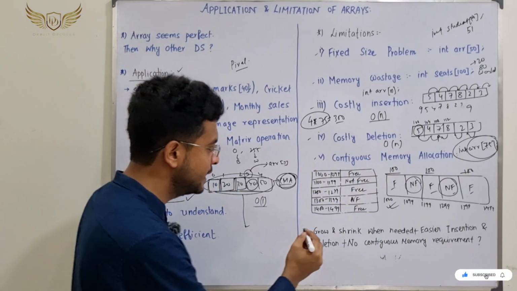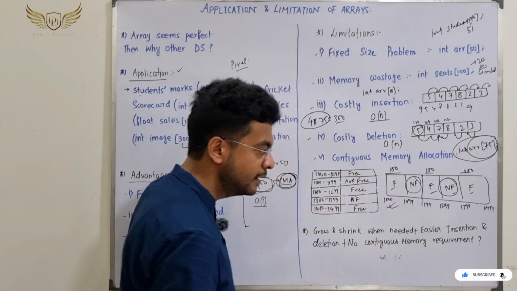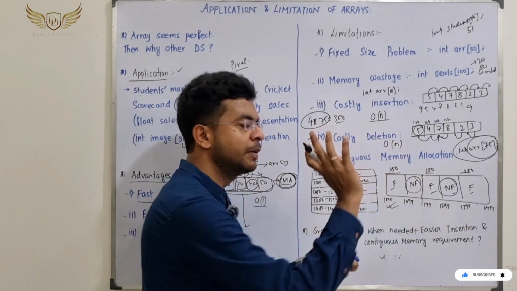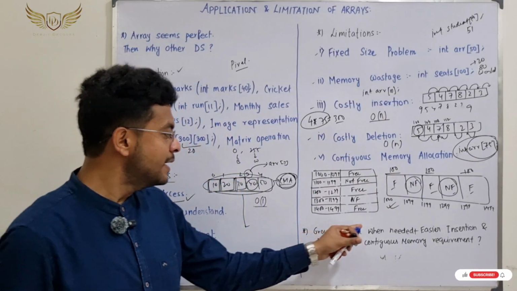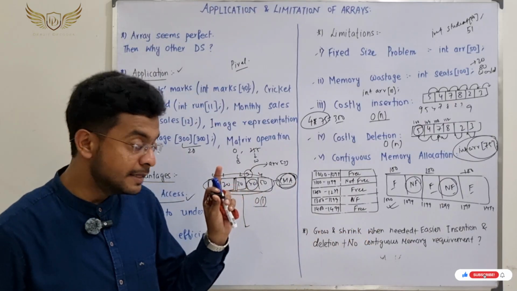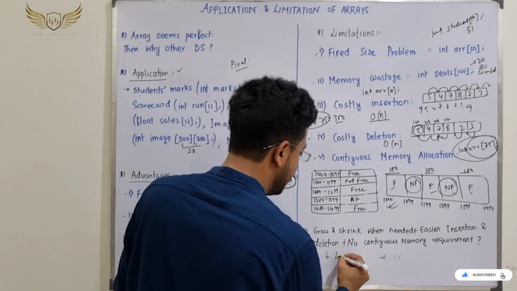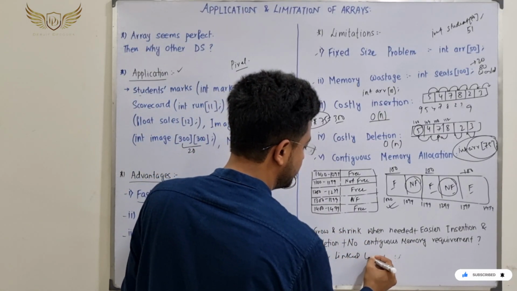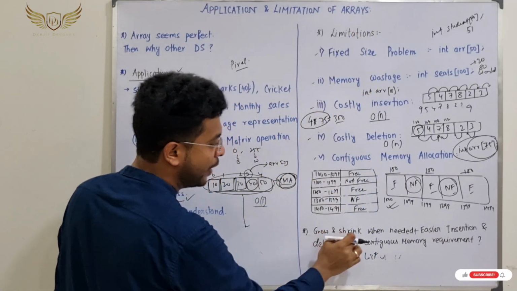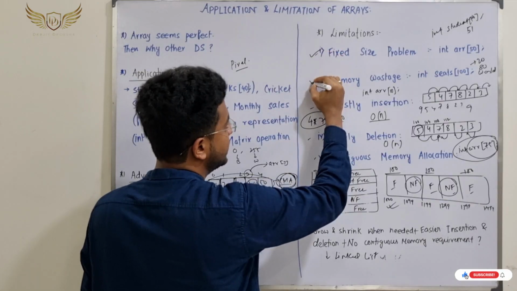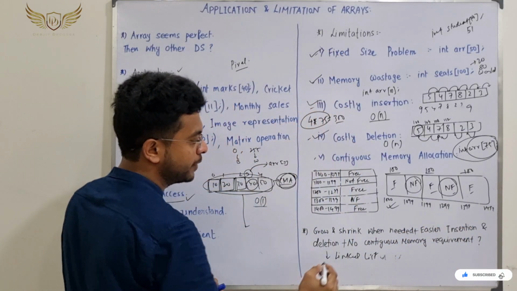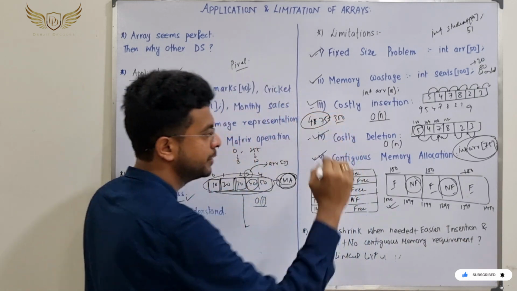So if we take the reverse path, that is, grow and shrink when needed, we need easier insertion and easier deletion, and no contiguous memory involvement. Can we have a data structure that gives all of this? The answer is yes, and that is nothing but the linked list. Whatever we have talked about in the limitations of an array, if we reverse it, that is grow and shrink when needed, easier insertion, easier deletion, and no contiguous memory requirement.